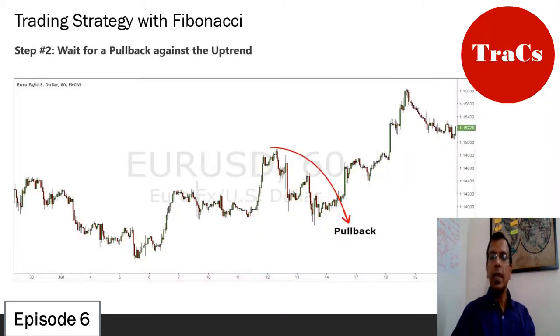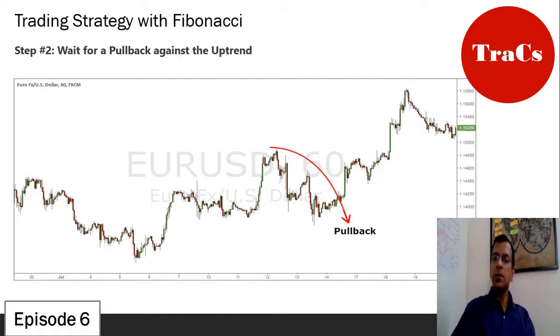Step 2 is again from one of my previous videos. We never buy at a swing high. We always wait for a pullback to happen, and once the pullback has happened, we wait for a bullish candlestick formation at the support, and that is when we confirm that a pullback has happened, and that's when we enter the stock.